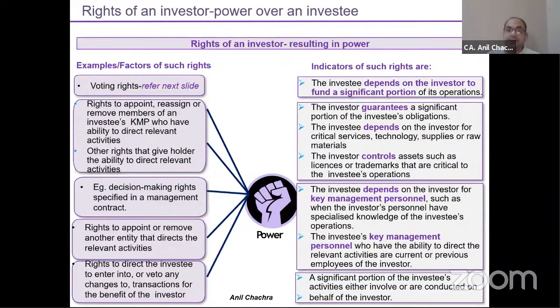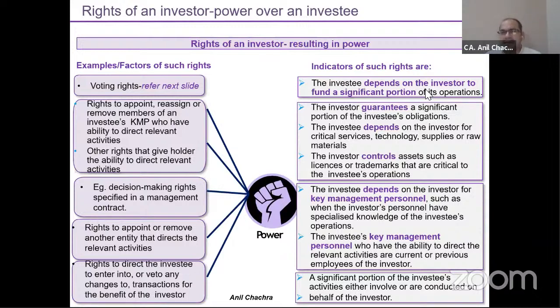So the indicators of such rights would be, in case a particular investor is dependent on you, it could be that you have provided a financial guarantee, right, without which they can't run their company. You have provided technology to the other investors. It could be another thing, because you have provided the funds. Without funds you can't say that my company will run, right? You have provided a KMP. Suppose I have provided a key manager person to your company and the KMP can't take a decision without my permission. So that means this is also an indicator that okay, I am having power over the other company.